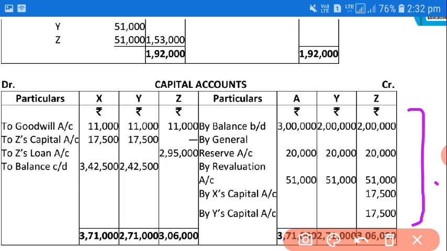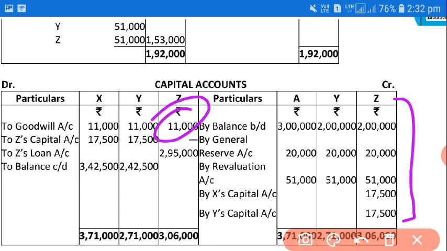So here we will sum up the credit side of the retiring partner, that is 3,06,000. The total of this side will be 3,06,000, and in the debit side only 11,000 is given, you subtract it, then 2,95,000 is the total amount that Z will get from the firm. So from 306, when you subtract 11,000, you get 2,95,000. This amount will be transferred to Z's loan account.